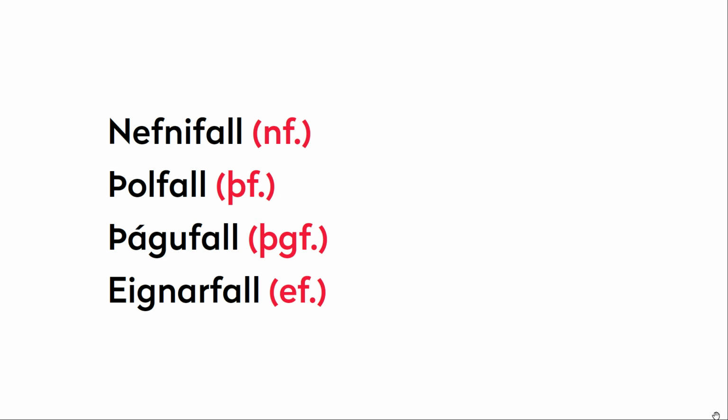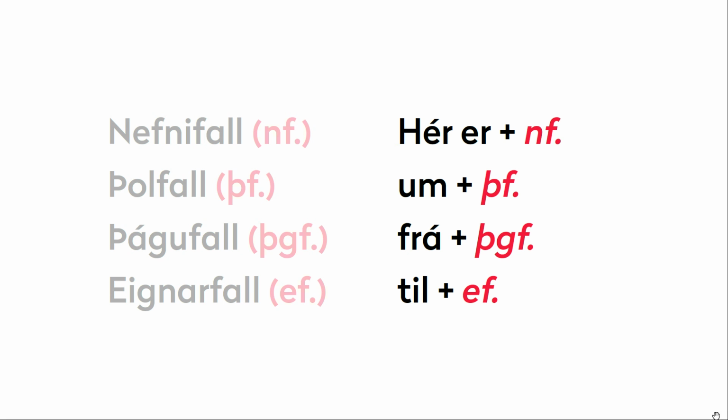And to introduce each of the case forms, I'm going to use the following phrase and prepositions. Hér plus nefnifall, because the verb to be, að vera, is always followed by a nominative. Um plus þolfall, because the preposition is always followed by an accusative. Frá plus þágufall and til plus eignarfall. It just gives a bit more meaning to the phrase because you're saying things like here is a man, about a man, from a man, to a man. So it can help therefore with memorizing the different forms.